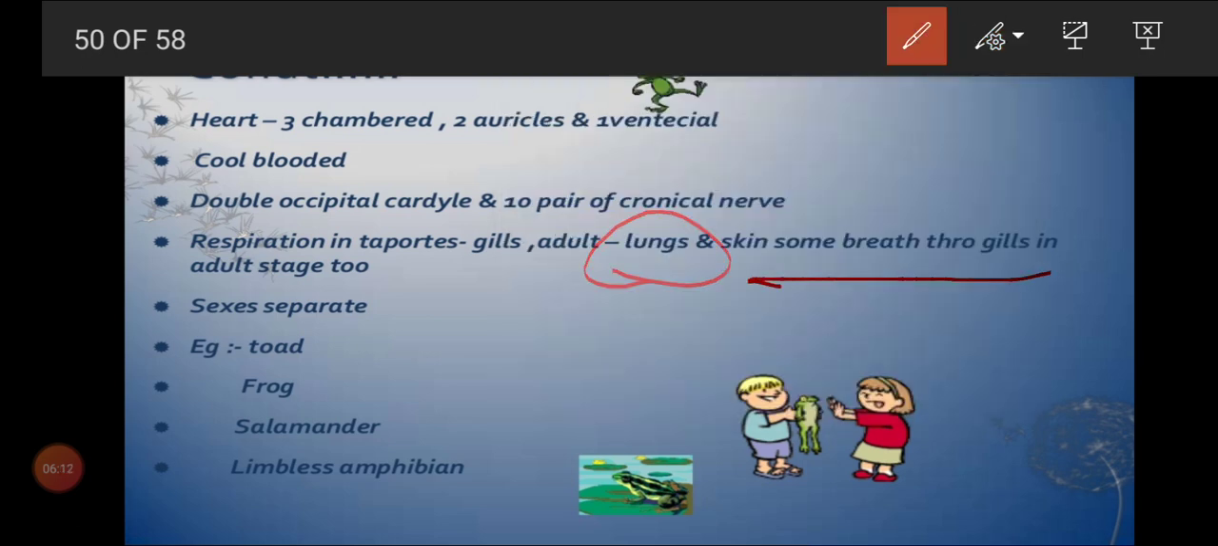And the skin also helps with respiration. Sexes are separate, and common examples are toad, frog, salamander, and some limbless amphibians, that come under the lower vertebrates. We can call it lower vertebrate. So what characters do you want to remember?